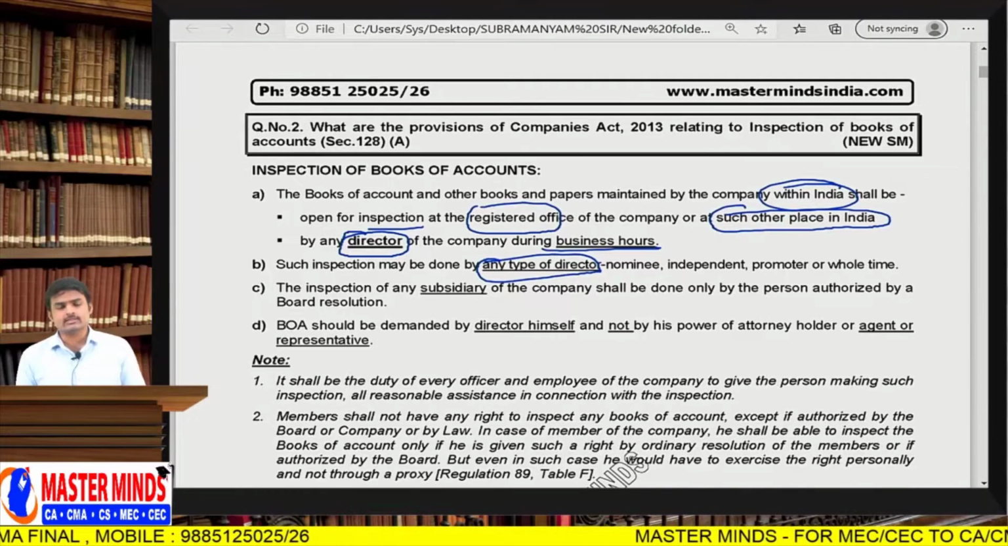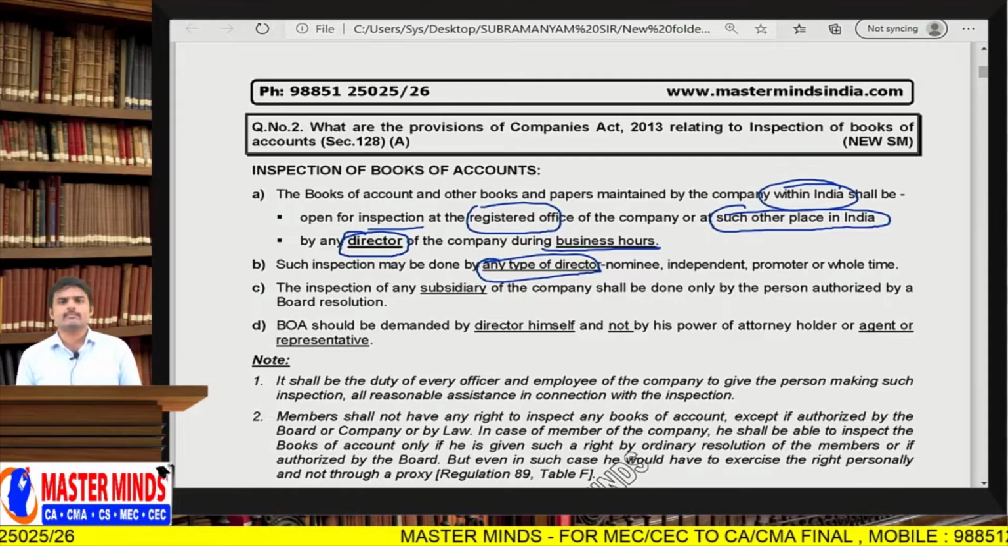He might be a nominee director, executive director, or non-executive director. Executive means who works for the company. Non-executive means he will check only statutory compliances. So a non-executive director, like an independent director, will check the compliances with respect to various laws.